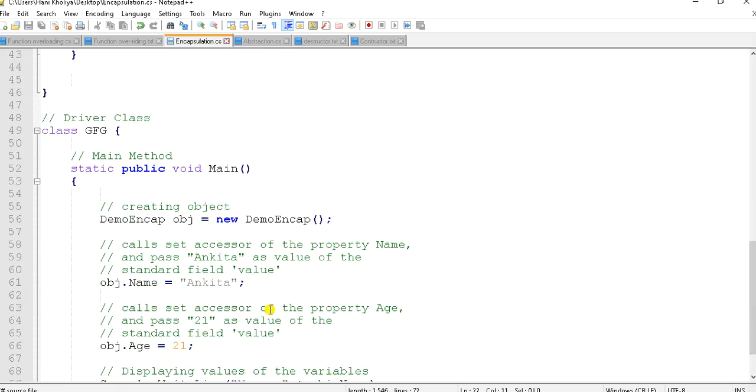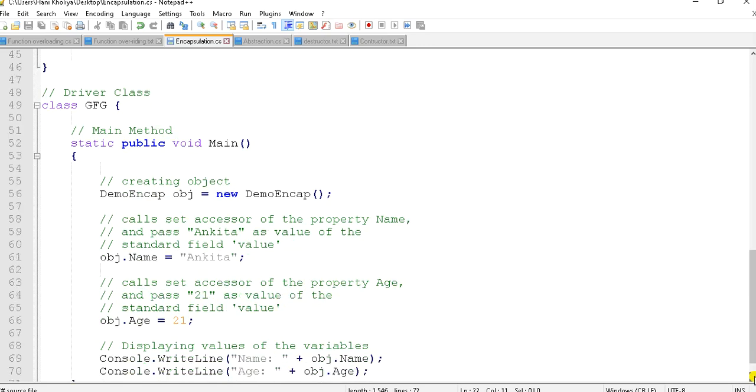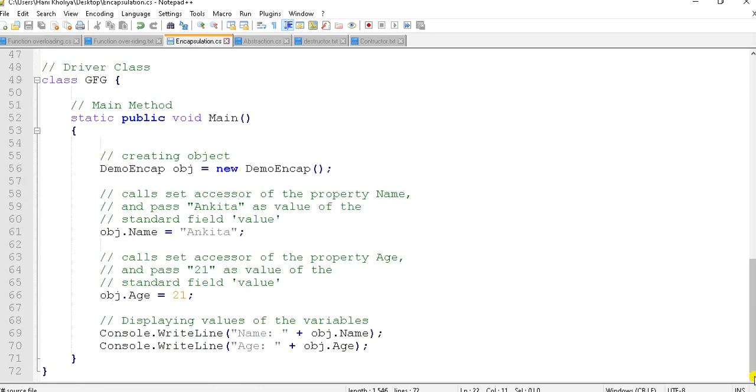Object dot name is equal to Ankita, object dot age is equal to 21. Call set accessor of the property age and pass 21 as the value of the standard field value. And displaying the values of variables, Console.WriteLine name stands for object.name, Console.WriteLine.